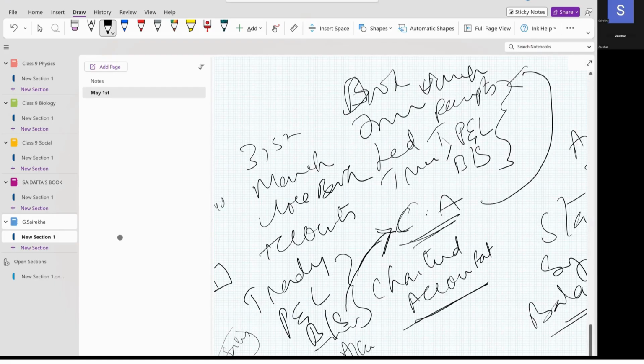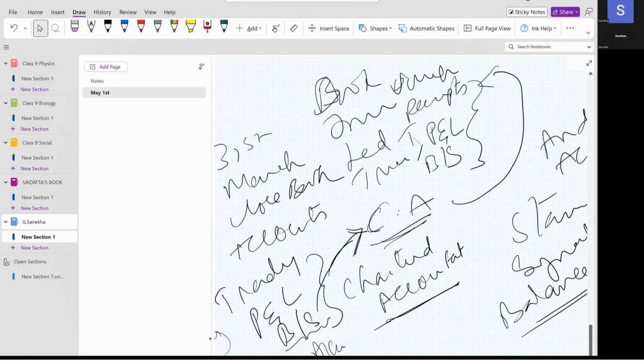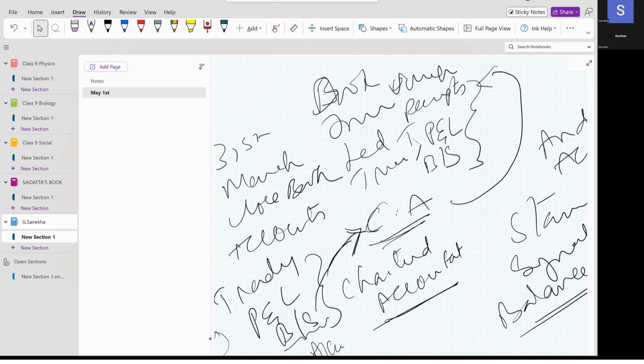Now, if by mistake he is missing anything, can we change it after 31st March? No, ma'am, you can't change it now. Somewhere in June or July, he forgot one entry. He prepared accounts and kept all the books in front of the CA. Now the CA came to know that he forgot to write one entry. Can he go back and write it in July? No, ma'am, we can't. That is the limitation. If you are missing anything in the past, you cannot make any adjustments in the present. That is one of the biggest limitations of accountancy.